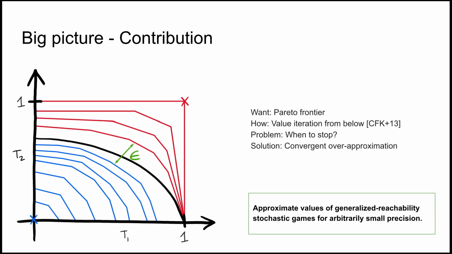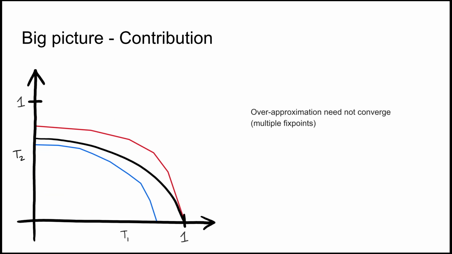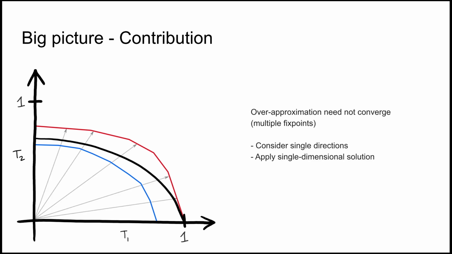The biggest problem we had to solve was the following. The over-approximation need not converge to the frontier. Instead, it might stay at some greater fixed point. To overcome this problem, we had to consider not the whole frontier at once, but certain individual directions. There, we could apply the solution for the single-dimensional case. We needed some geometrical argument to identify regions of the frontier, so that by computing finitely many single reachability problems, we were able to piece together the whole frontier. So this picture summarizes our contribution.